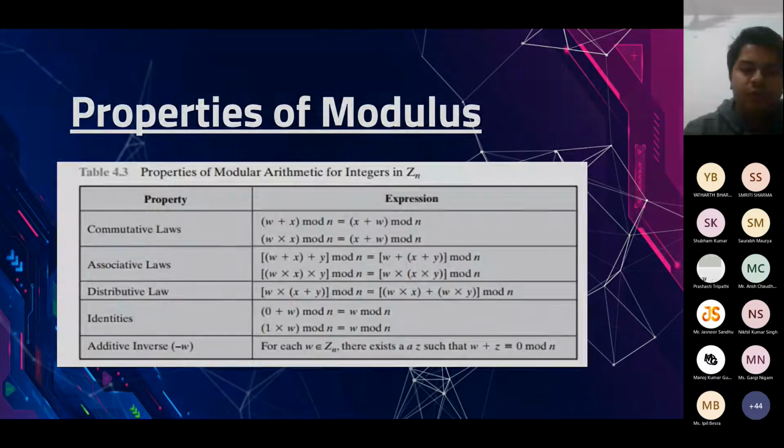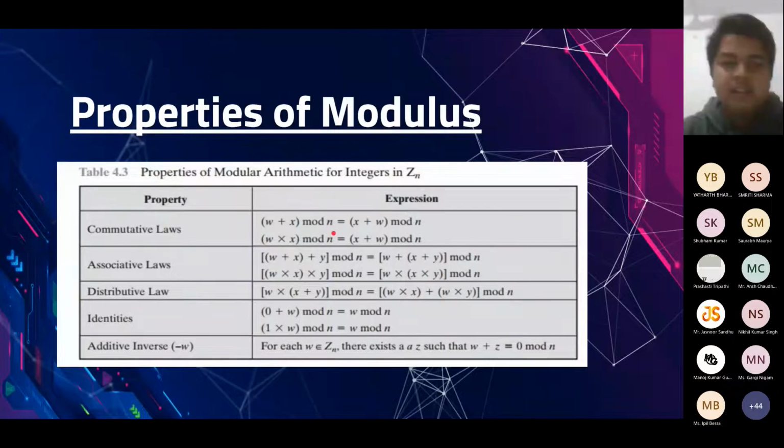So let's look at some properties of modulus. These are very intuitive and straightforward properties. The first one is the commutative law. W plus X mod N is equal to X plus W mod N. It holds true because addition in itself is commutative, so it doesn't matter in which order you add them, you will always get the same output. The same holds true for multiplication, but here there is a misprint. It should be X into W, meaning W into X mod N is equal to X into W mod N.